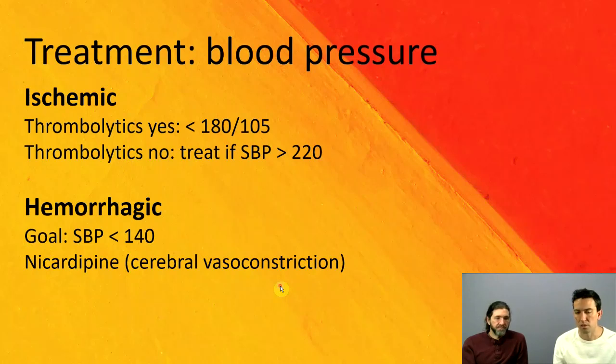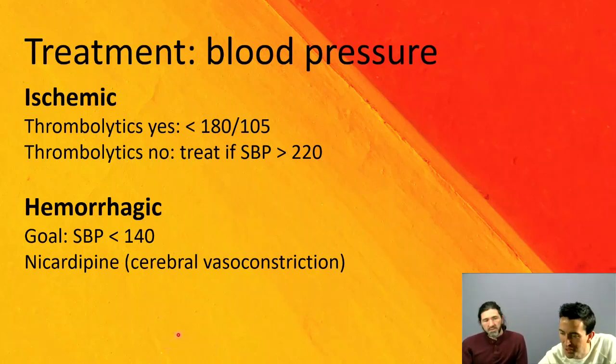Classically, a question will describe some 60-year-old male who comes in with evidence of intracerebral hemorrhage. Which of the following also correlates with cerebral vasoconstriction? It'll be nicardipine. They'll have a whole slew of different medicines to choose from, and it'll be nicardipine or nimodipine, some sort of pine. I've consistently seen nicardipine, and this is one of the few times I'd say it's just worth knowing the medication. Just know nicardipine for a head bleed: nicardipine, cerebral vasoconstriction, brain bleed.